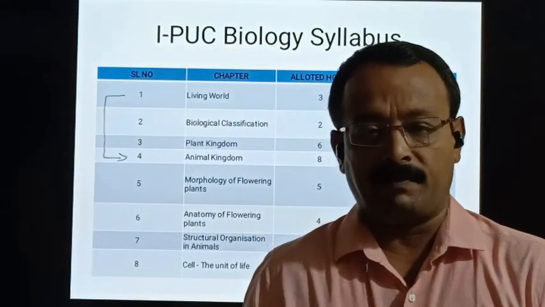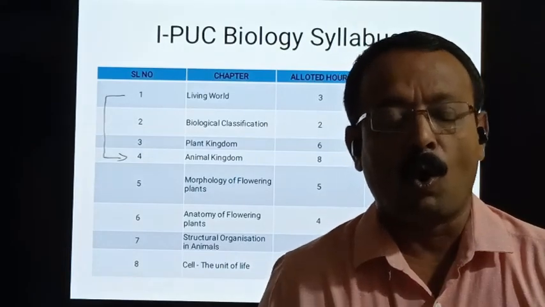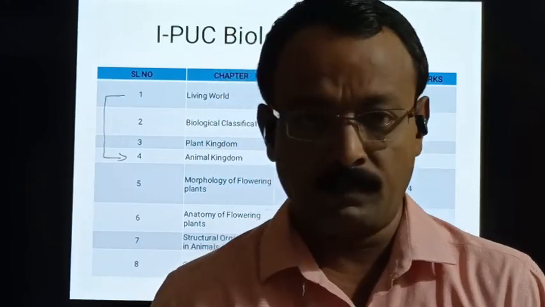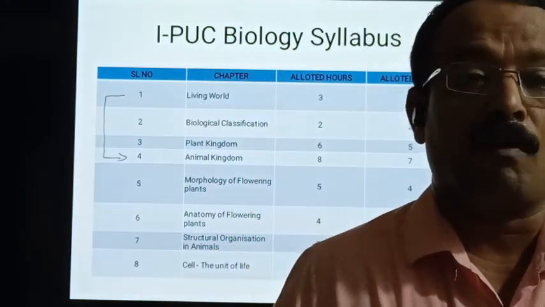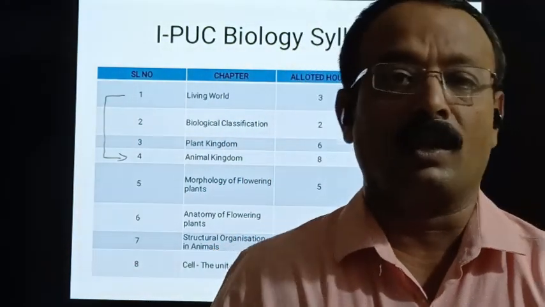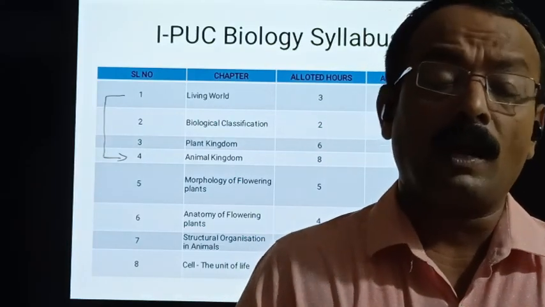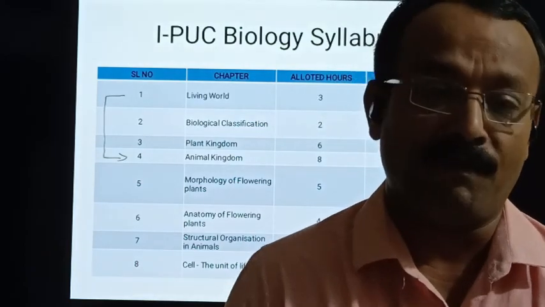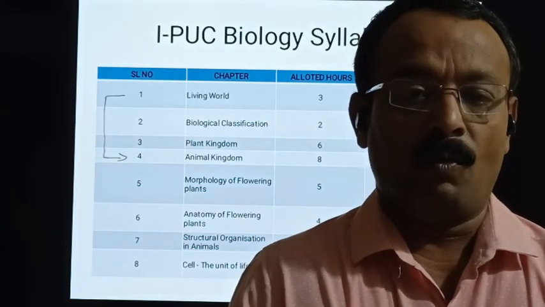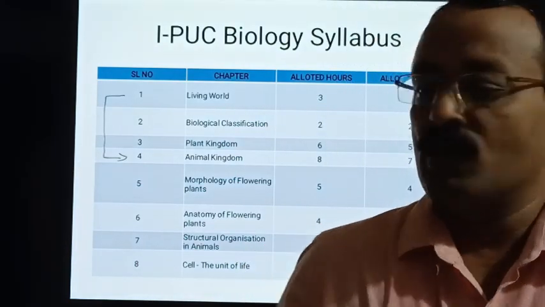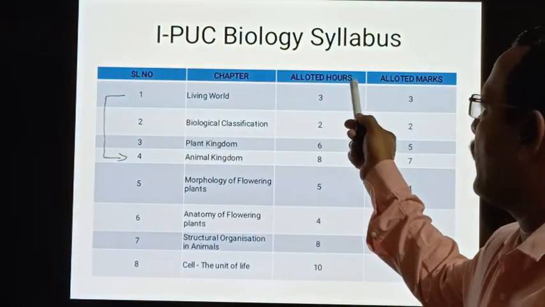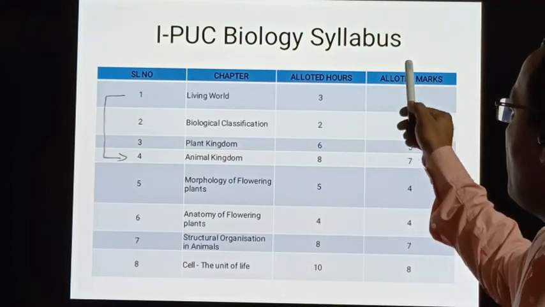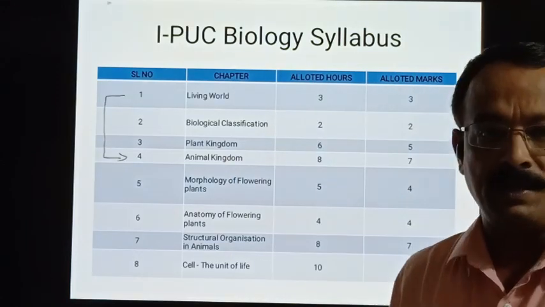In this chapter, we understand what is life, what are the characteristics of living organisms, what is the International Code of Botanical Nomenclature and Zoological Nomenclature, and what are the rules to be followed while naming a living organism scientifically. What is Linnaean hierarchy? The total allotted teaching hours is 3 hours, and the allotted marks for this chapter is 3 marks.